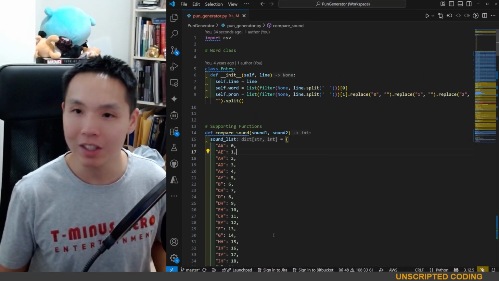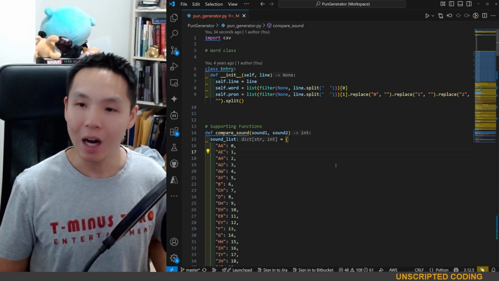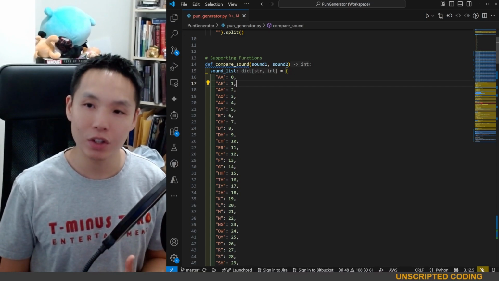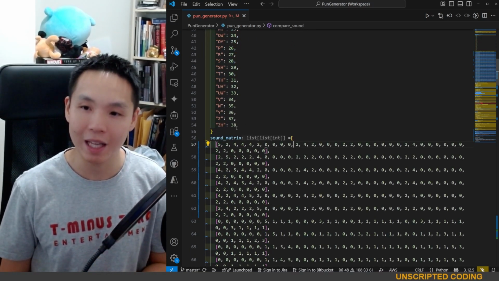Luckily, this is a project I enjoyed doing quite a bit, and to run through the code, very simply, we have this idea of sounds. We're going to take two different sounds from this list, and we're going to use a sound matrix.